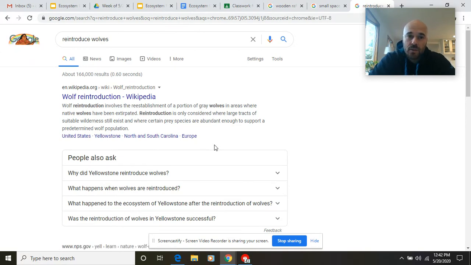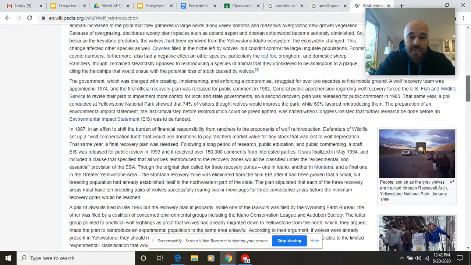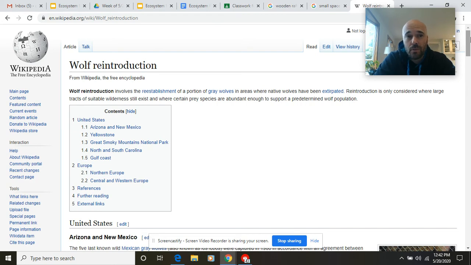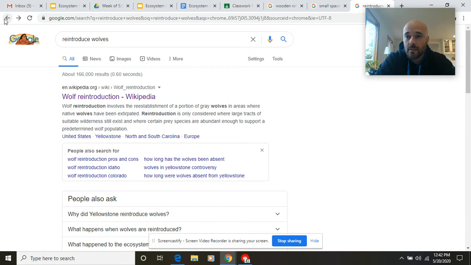A lot of these sources are going to be good. A lot of these sources are not things that we should be using for a school type of project. So I see Wikipedia here, of course, as the very first source. And that's one that I don't want to use. Wikipedia is something that I could go on and edit. I could go and look about wolf reintroduction. There's lots of good information here, but unfortunately, I cannot trust this as a good source. Doesn't mean you can't read it and learn something, because there's probably some really important stuff in there, but it's not a source that I can cite.